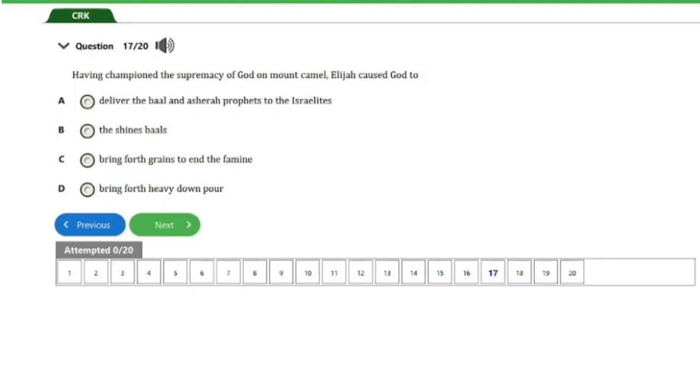We have here question number 17. It says, having championed the supremacy of God on Mount Carmel, Elijah caused God to A, deliver the Baal and Asherah prophets to the Israelites. B, the shrines of Baals. C, bring forth grains to end the famine. D, bring forth heavy downpour. So guys, the answer to this question is option D here, to bring forth heavy downpour, and that's it for this question. So let's head on to the next question, guys.